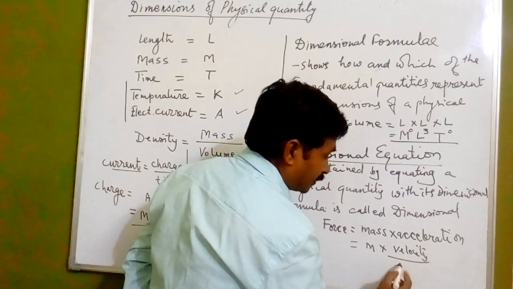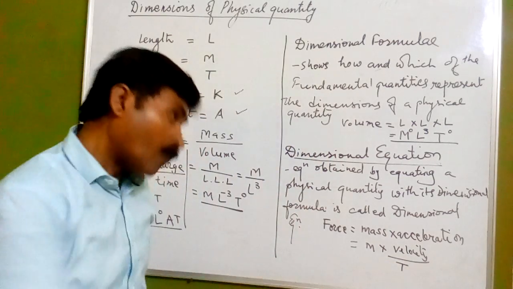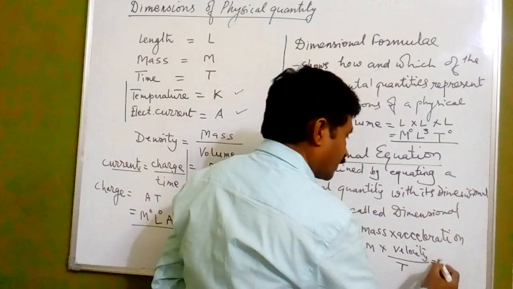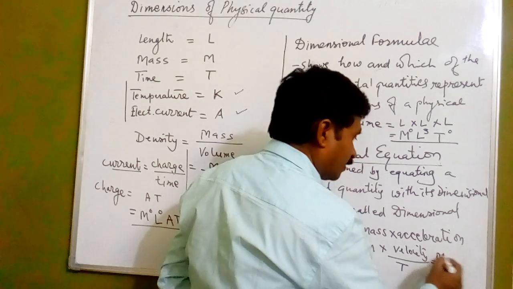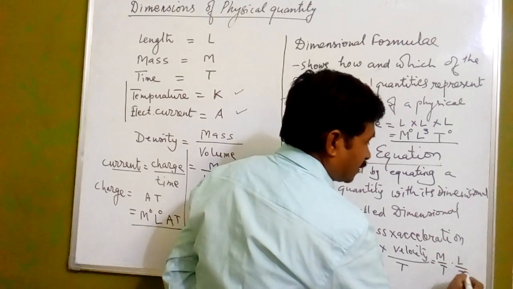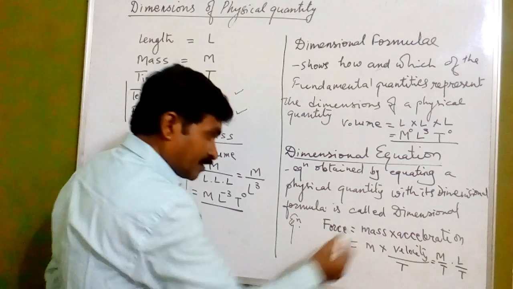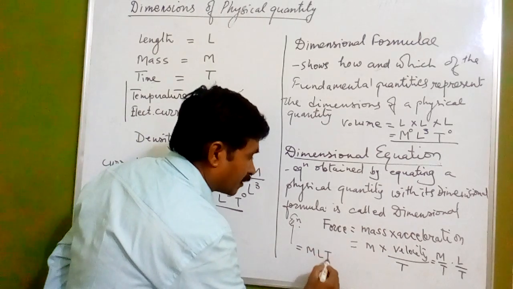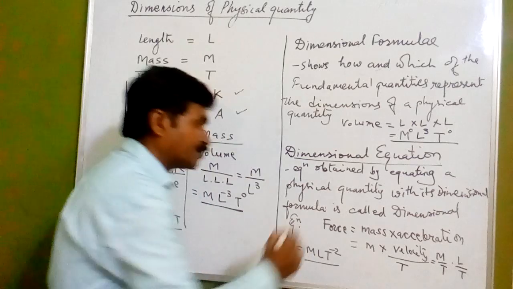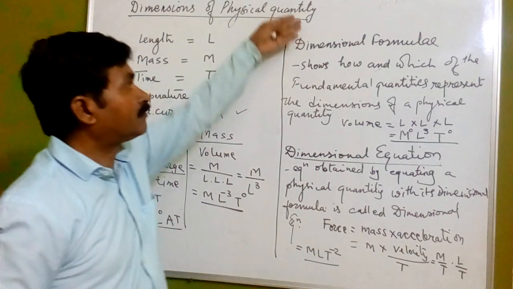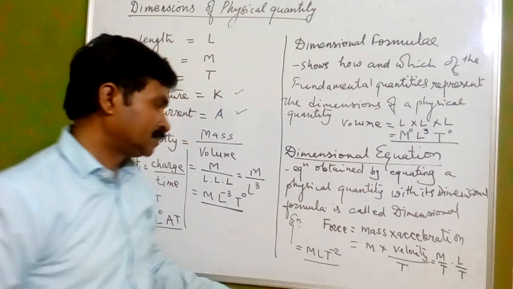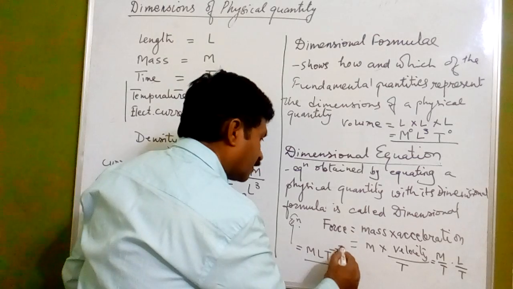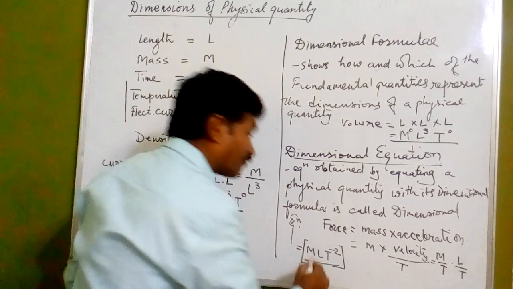That time we can represent by T. Now what about velocity? Velocity is displacement upon time. So this way we are getting M L T raised to the power minus 2. So here we have got the dimensional formula, and here we have got a dimensional equation for force.